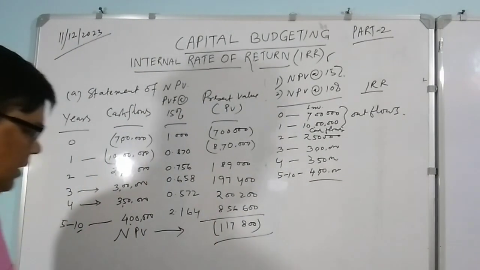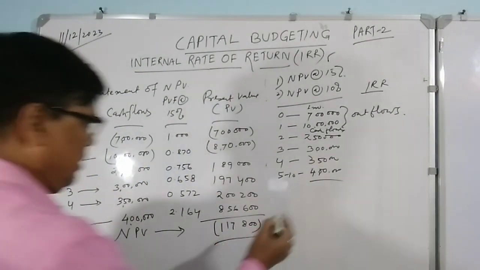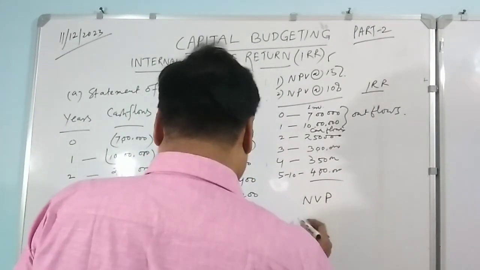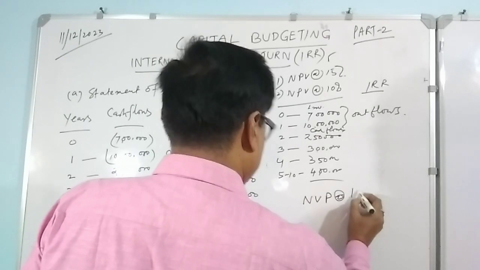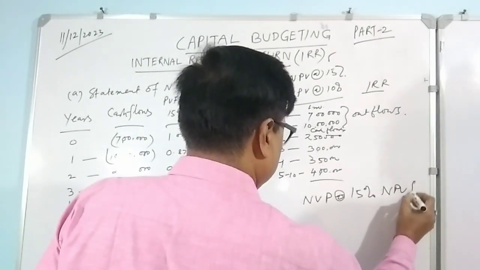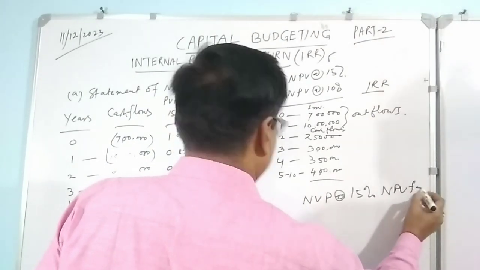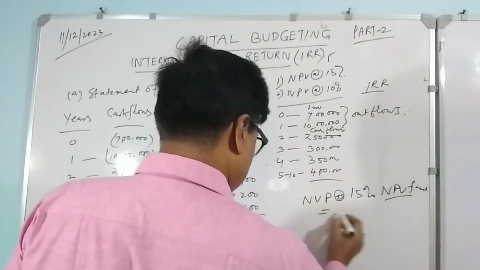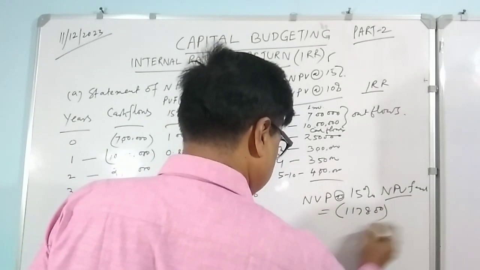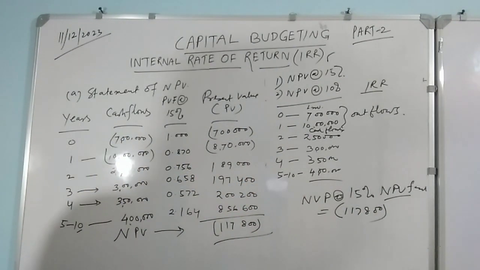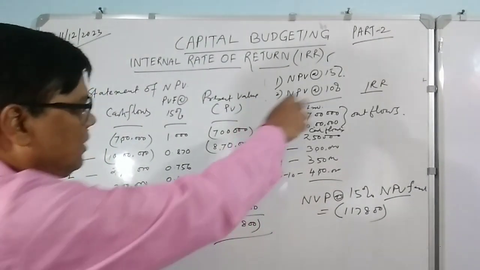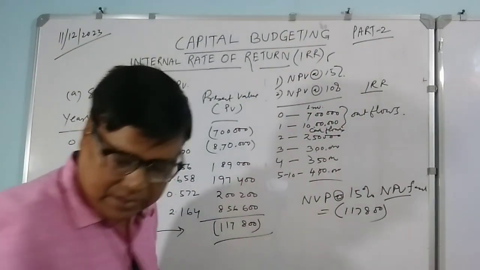So this is one figure, our answer for one part: NPV at 15% comes to minus 1,17,800, right? Under these cases they have been asking for the net present value at 15% and 10%.